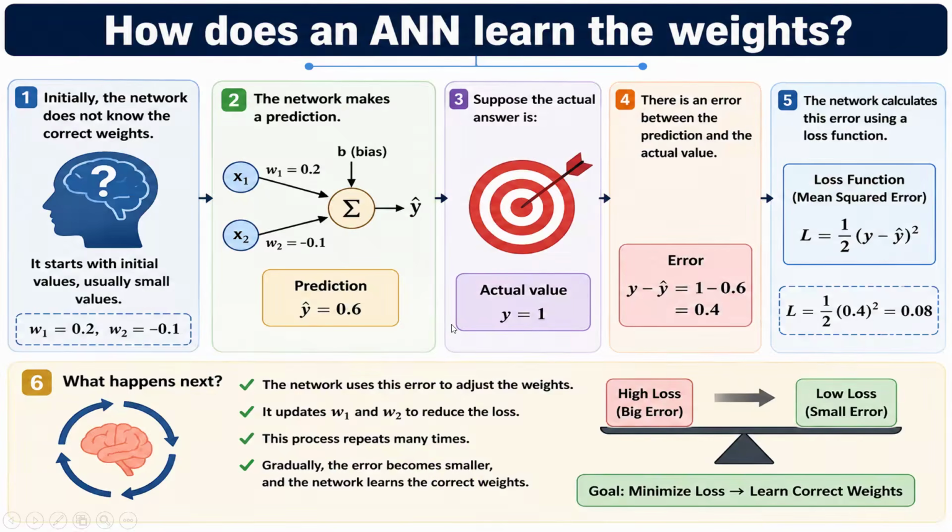How does ANN learn from the training? This is an important concept. Initially, the network does not know the correct weight, so any random value of the weight is selected. Then output is calculated, and it is compared with the actual value. If there is error, how is error calculated here? It is actual minus predicted value. If there is error, then weight will be updated. So I told you weight is updated through the error.